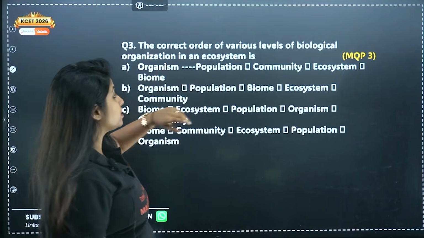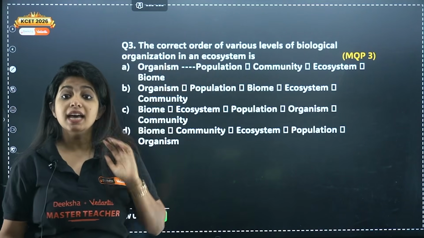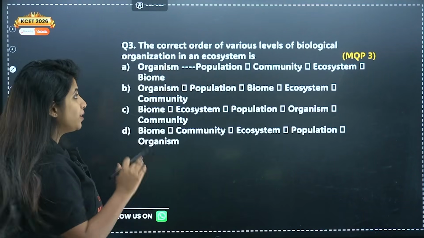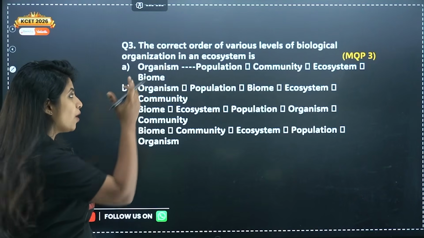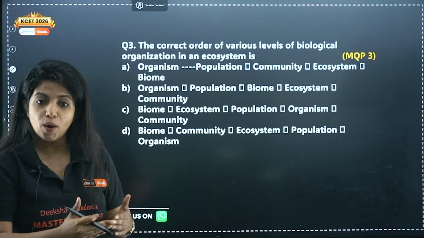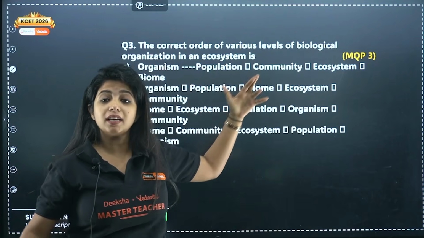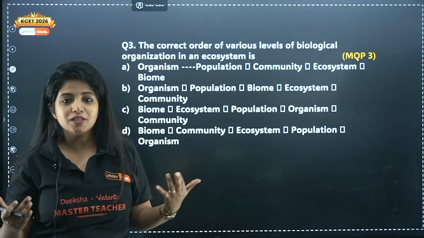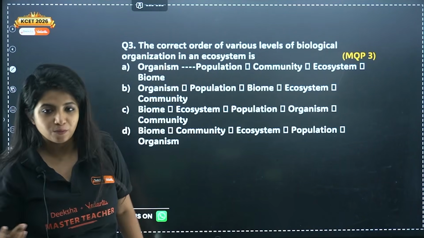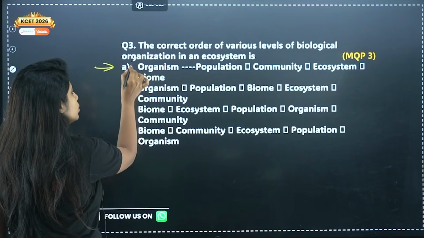Now, question number 3, this is from MQP3. The correct order of various levels of biological organization in an ecosystem is. What is the correct level of biological organization? Organisms come together to form what? Population. Population comes together to form community. Community comes together to form ecosystem. And ecosystem comes together to form what? Biomes. So this is going to be your answer.